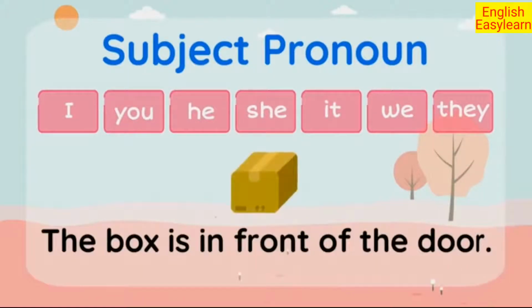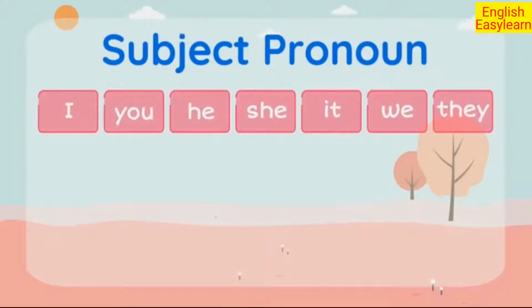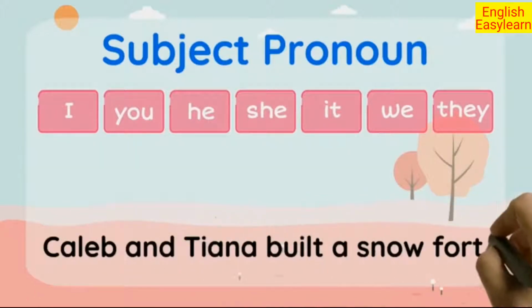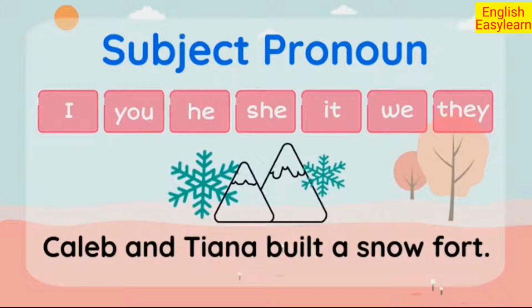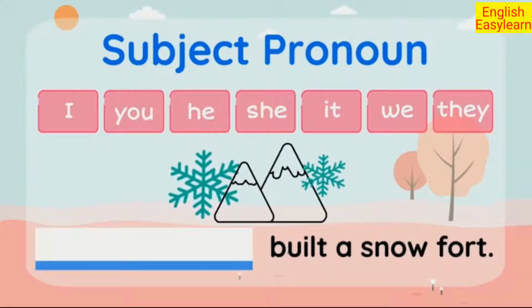The box is in front of the door. Which pronoun will you use to replace the box? The box is a non-living thing, so the pronoun it is the right answer to be used. Caleb and Tina built a snow fort. What should we use to replace Caleb and Tina? Here there is more than one person as the subject, so it's they. We have to choose the correct pronoun they. They built a snow fort.